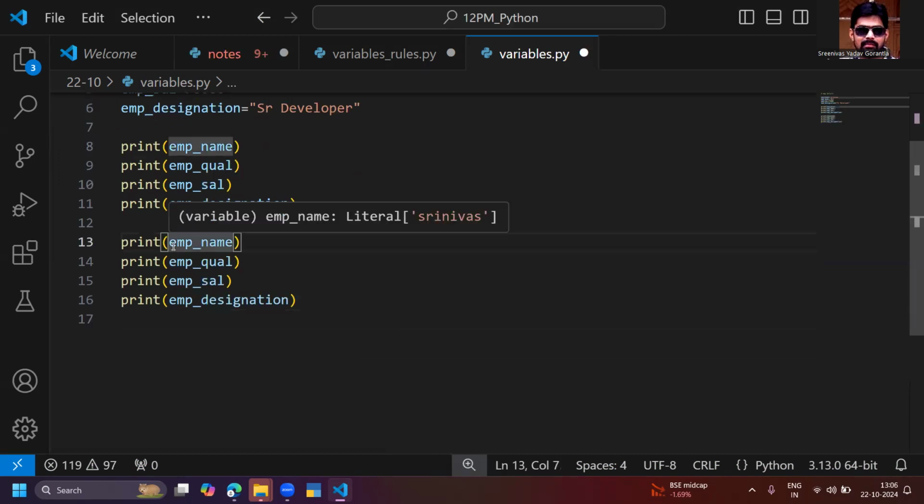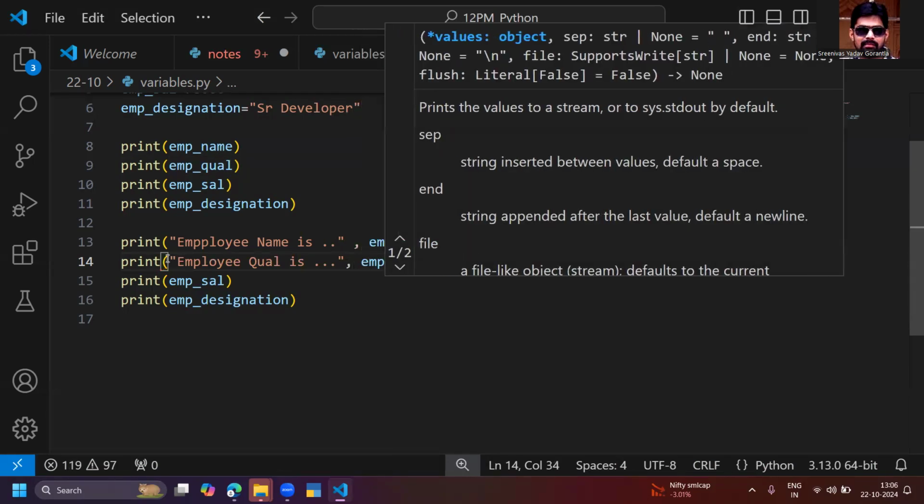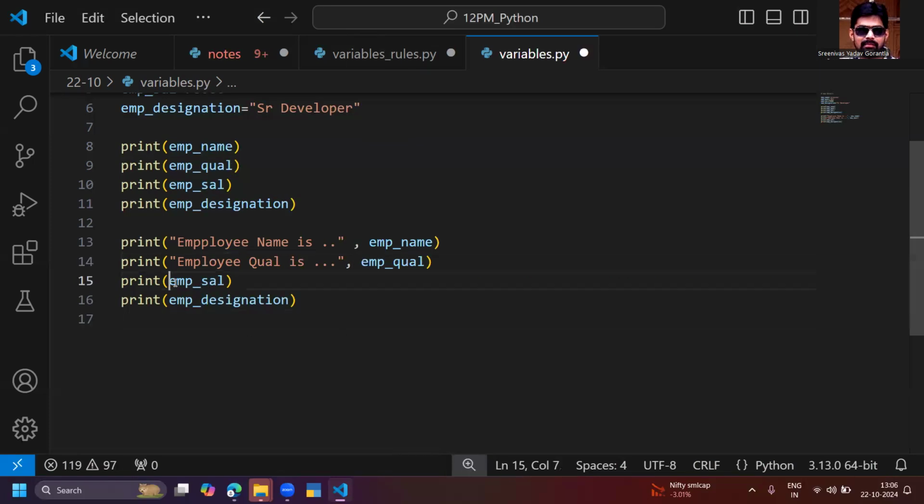What is the detailed way? The first variable is the employee name. For example, I want to print employee name is, then a comma. You can give the comma like this. And here also employee qualification is, employee qualification. Tomorrow we will discuss string formatting. Don't worry. Today I'm just telling about the variable names. And this one is employee salary is, and this one employee designation is.